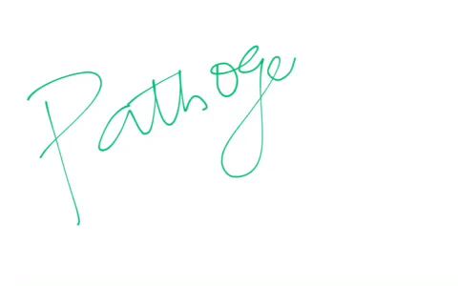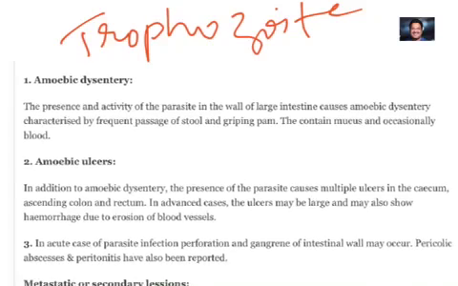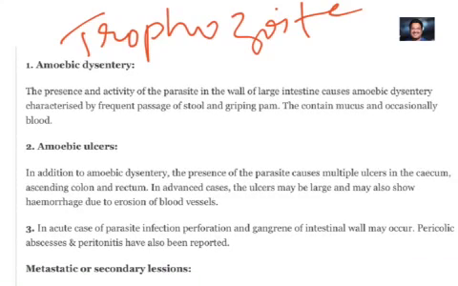And let's talk about the pathogenicity of Entamoeba histolytica. As we came to know, Entamoeba histolytica lives in the submucosa of large intestine. Trophozoite stages, we can say, are the pathogenic stages. The presence and activity of the trophozoite in the wall of large intestine causes amoebic dysentery, characterized by frequent passage of stool and gripping pain, and the stool contains mucus and occasionally blood.